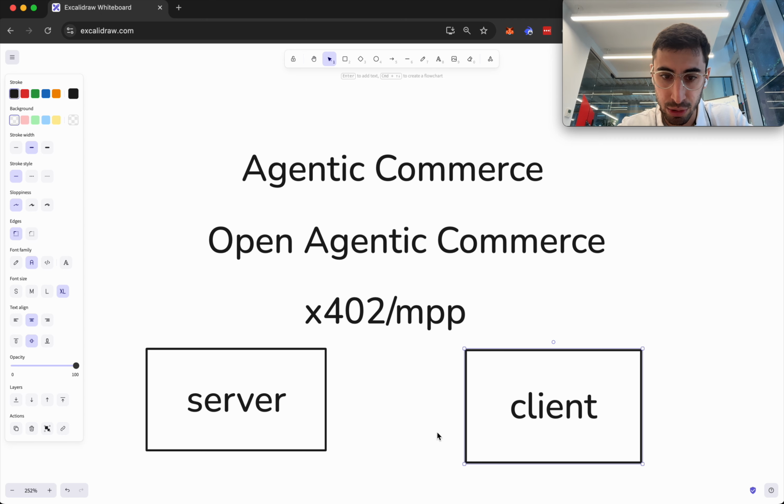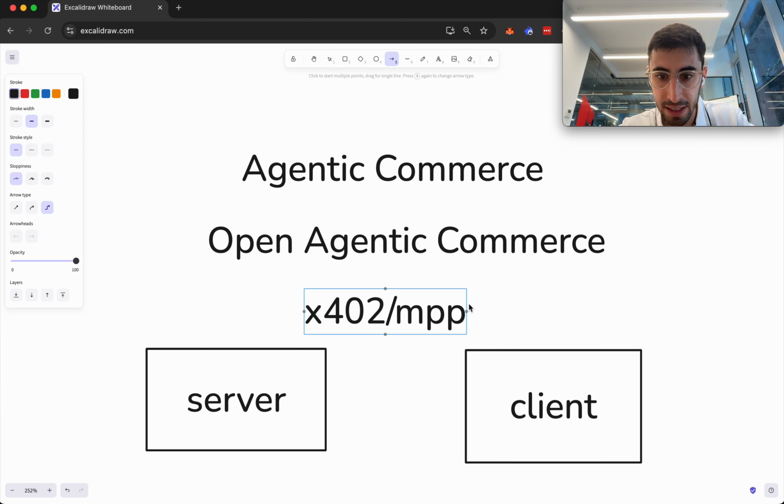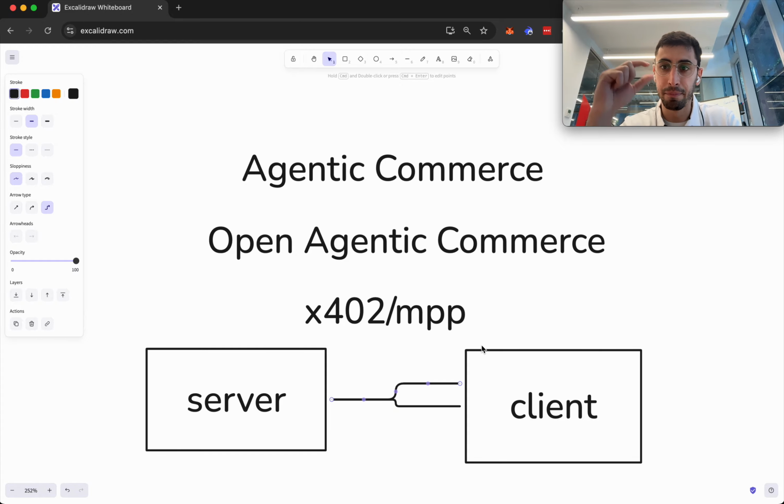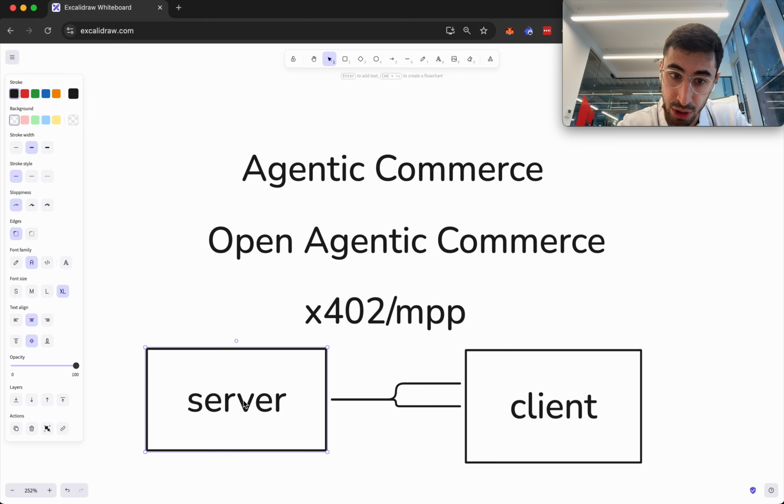So the client goes to the server and is like, "Hey, I want to order a mug," and the server goes back to the client and is like, "Hey, you need to pay me first," and the client creates a stablecoin transaction or transfer, signs that, gives it back to the server. The server settles it on chain. This is where stablecoins come in. You have that instant settlement. And the server is like, okay, this payment went through. I can give you whatever is behind my API. In this case, you can order a shirt or a mug or whatever.